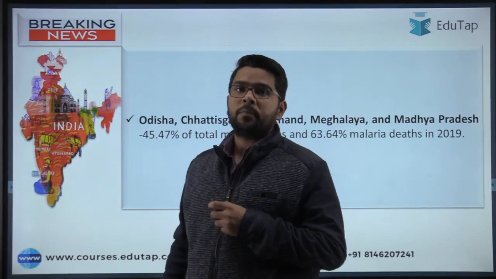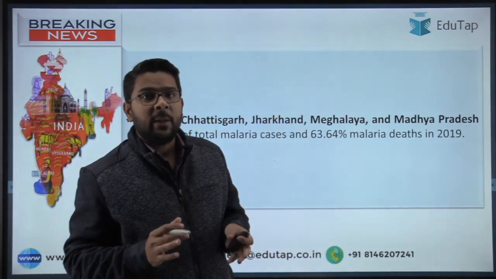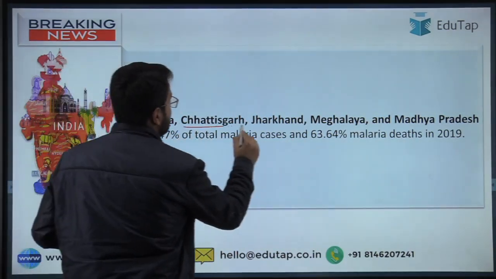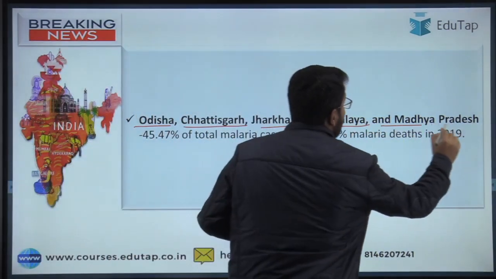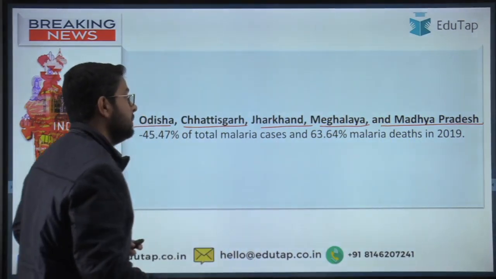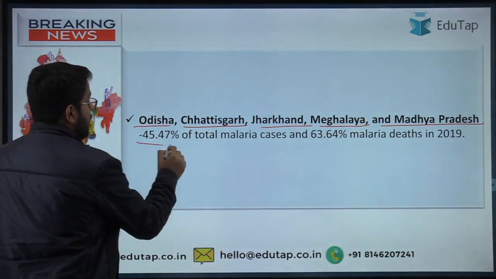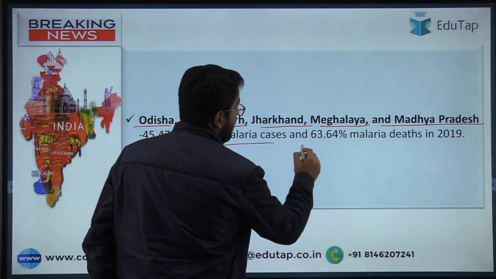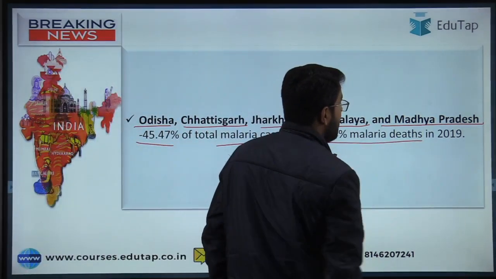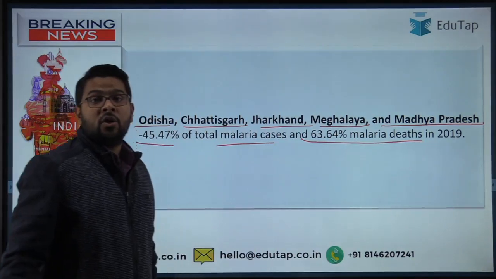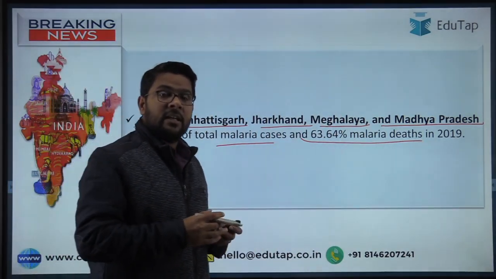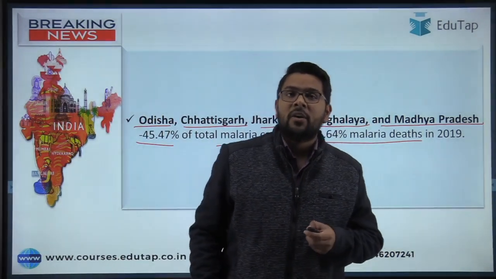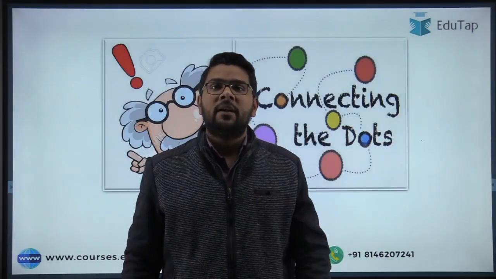Now, when we compare this data state wise, guys, Odisha, Chhattisgarh, Jharkhand, Meghalaya and Madhya Pradesh are the five states that constitute 45.47% of total malaria cases and 63.64% of total malaria deaths. So guys, these are the states that are creating a problem regarding the prevalence of this disease. Those are the important breaking news points.